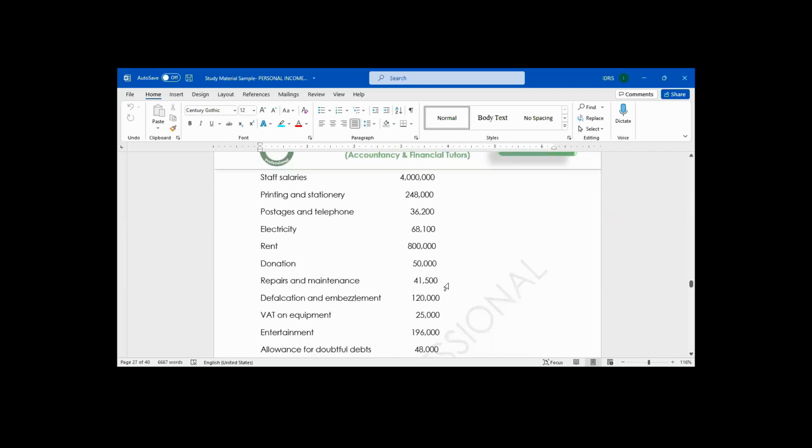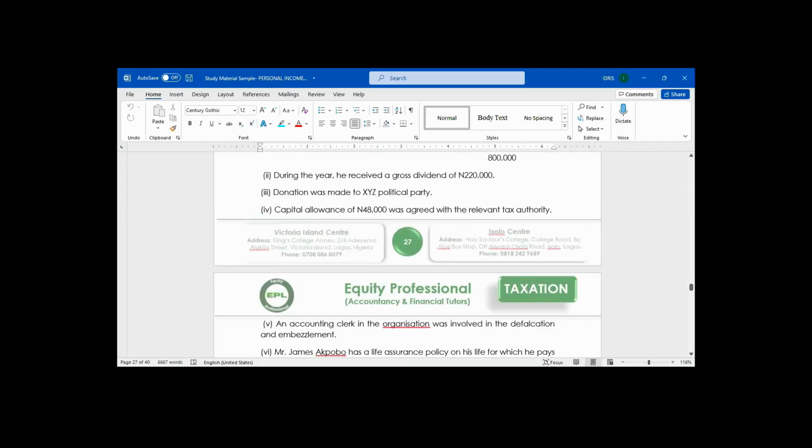What about donation? Is it allowed or disallowed? Donation is allowed, but donation to who? You ask yourself. If they just write donation like 50,000 and do not state the person they donate to, you are going to disallow it. But in this question, we state the organization that we made the donation to. Let's go and see whether we should allow it or not.